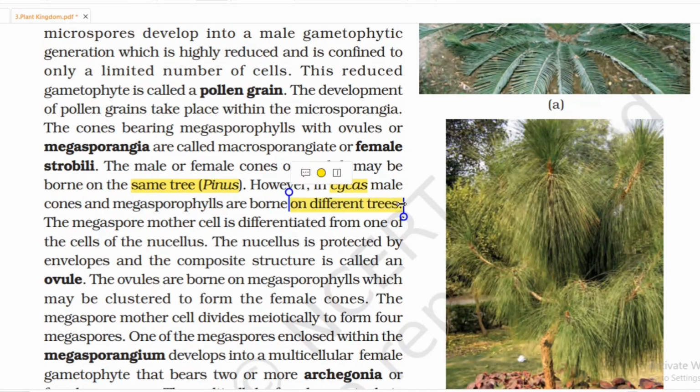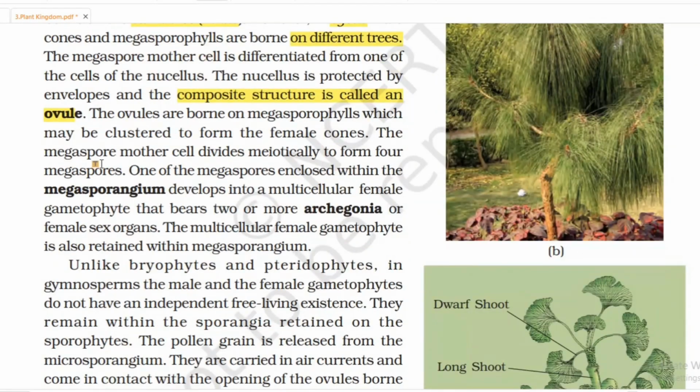The megaspore mother cell is differentiated from one of the cells of the nucellus. The nucellus is protected by envelopes and the composite structure is called an ovule. The ovules are borne on megasporophylls which may be clustered to form female cones. The megaspore mother cell divides meiotically to form four megaspores. One of the megaspores enclosed within the megasporangium develops into a multicellular female gametophyte that bears two or more archegonia, or female sex organs. The multicellular female gametophyte is also retained within the megasporangium.